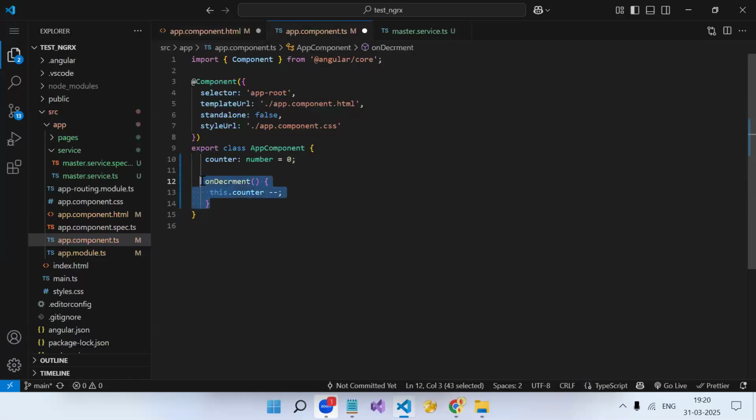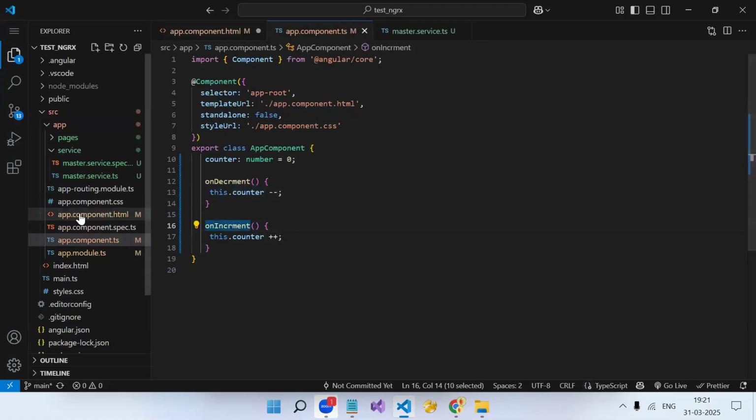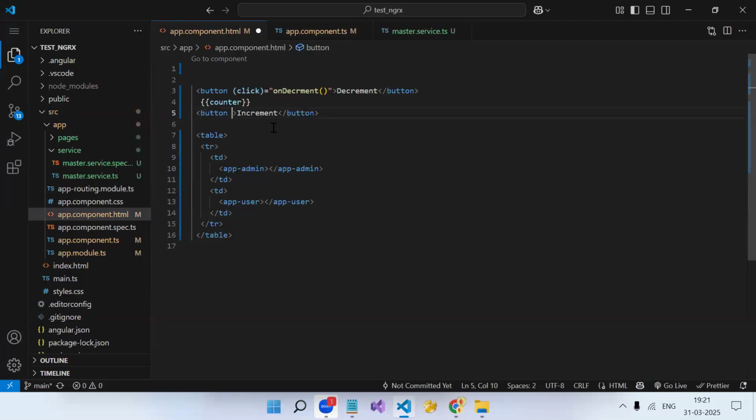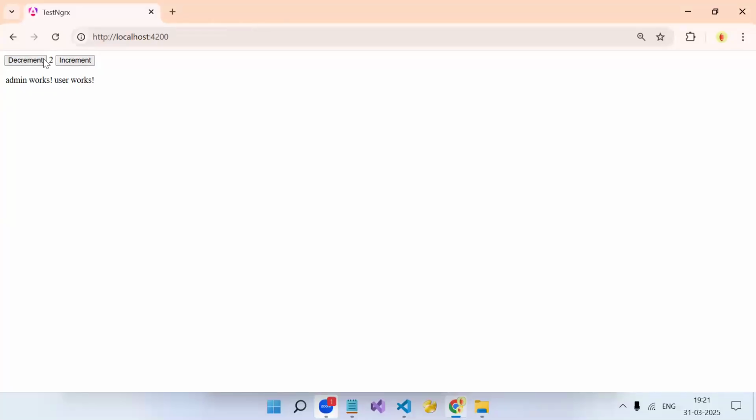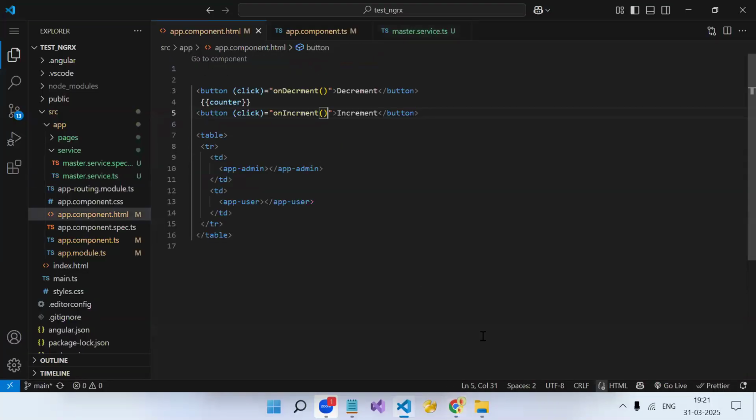Just like the same, we need one more function, increment, this.counter++. And this function I will call on the second button. Let's save it. We are not using a service till now, just the basics. See, we are able to increment and decrement. Now, whatever the count variable I have, I need to pass that to the other components also.